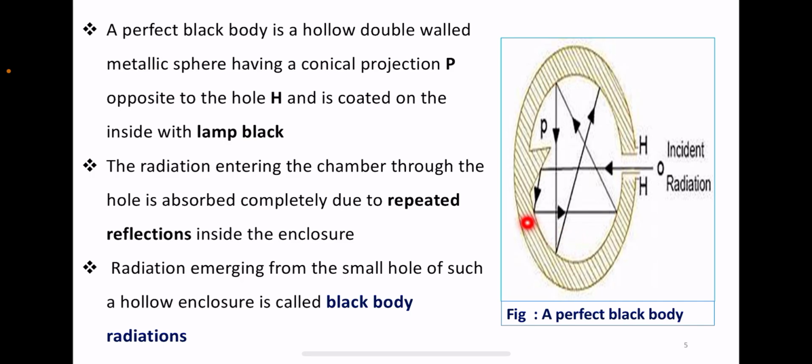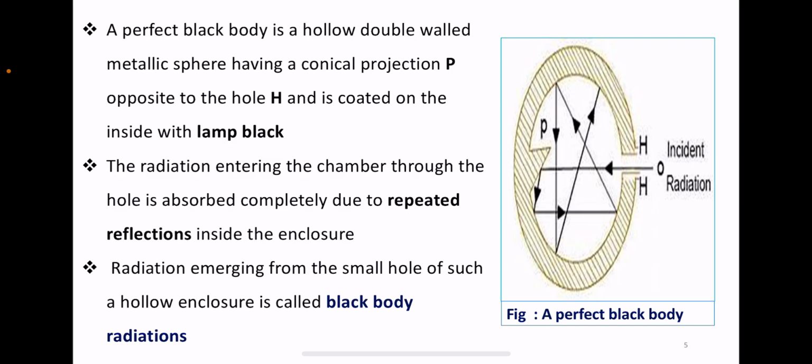This is the figure which shows a perfect black body. Here the incident radiation is allowed to proceed inside the black body.